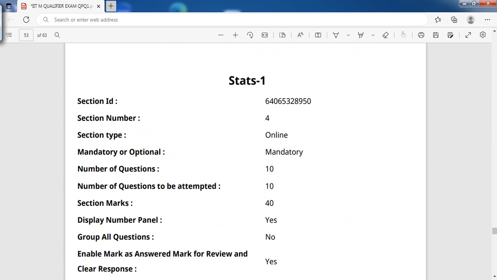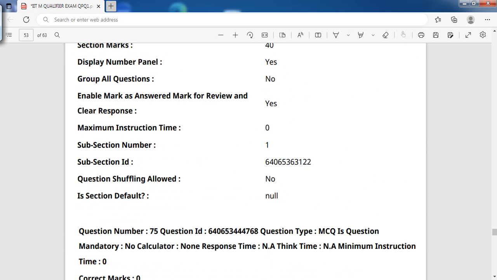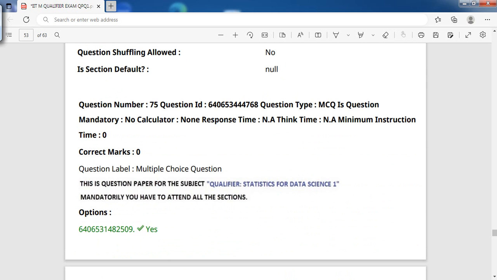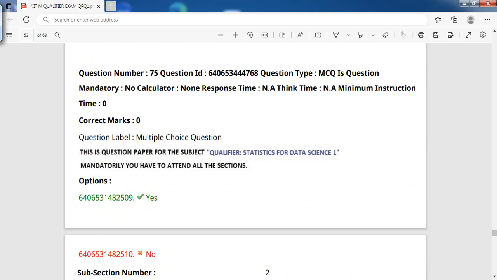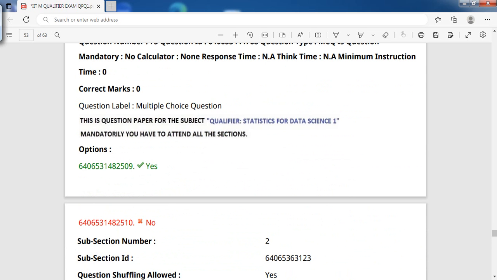Hi friends, today we are going to discuss the stats paper in the IITM Qualifier examination. Here all these things are mandatory, which you will be filling up. Now we need to see the green mark in the question paper.